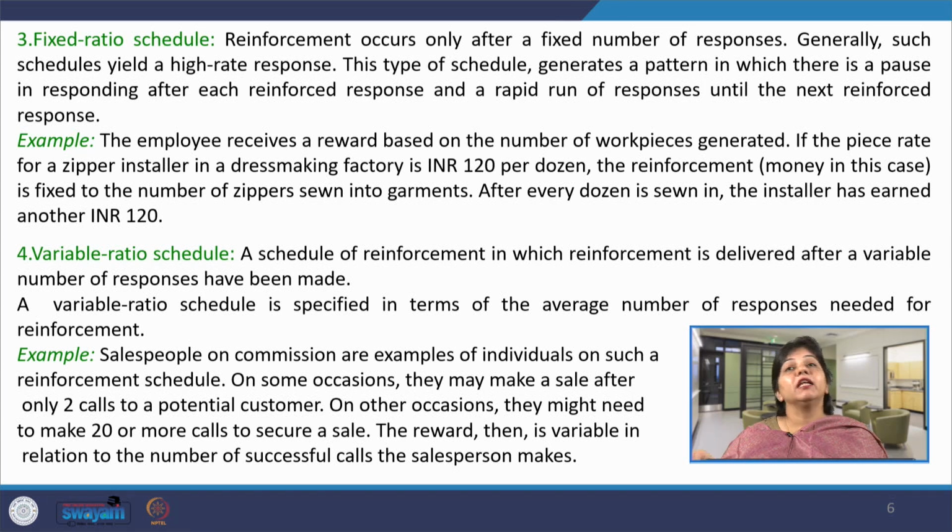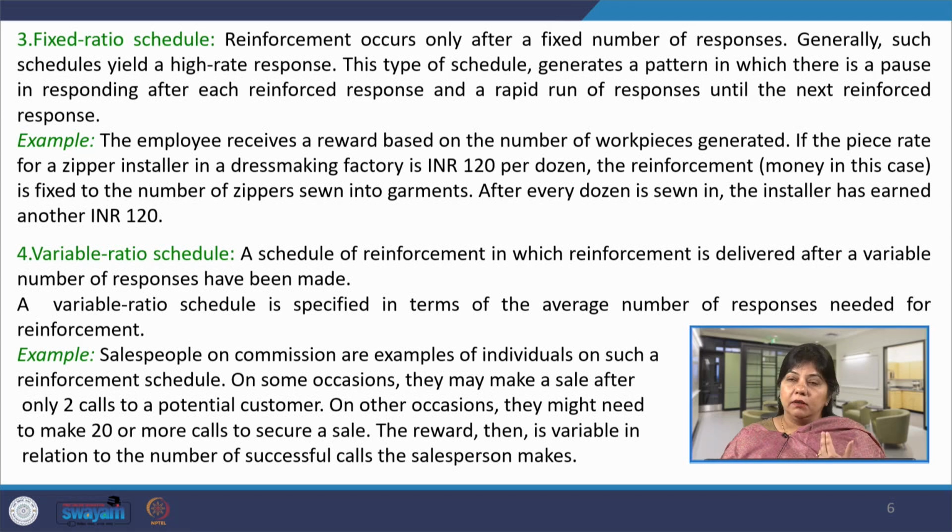The other is the variable ratio schedule, a schedule of reinforcement in which reinforcement is delivered after a variable number of responses have been made. For example, any salesman on some occasions makes a sale after only 2 calls to a potential customer, on other occasions they might need to make 20 or more calls to secure a sale. So, it depends on an individual's capacity to convince the customer to buy the product, maybe after making only 2 calls.